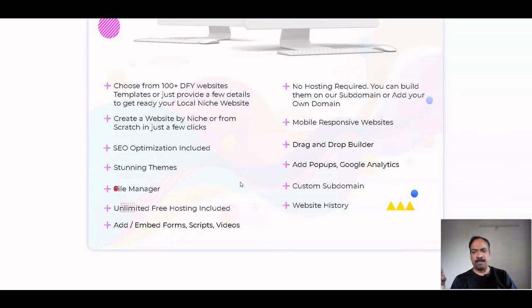This website will come with inbuilt SEO optimization. You can use various themes which are already given in this software. Here unlimited hosting is included. No hosting is required. You can build the website on your own domain or you can use their subdomain. It's also a mobile responsive website.